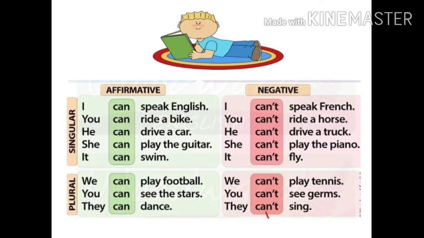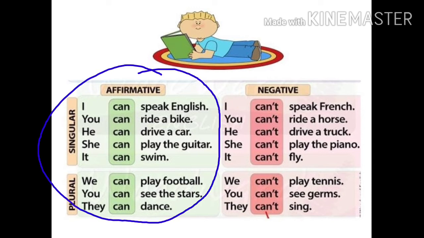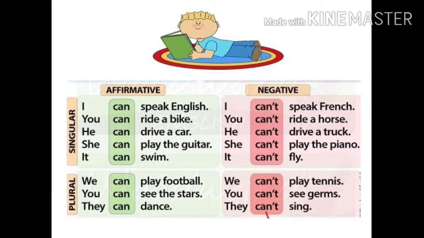So children, this is how we make positive sentences with can. For singular subjects also you can use can. I can, you can, he can, she can, it can. Likewise for plural subjects also you can use can. We can, you can, they can.